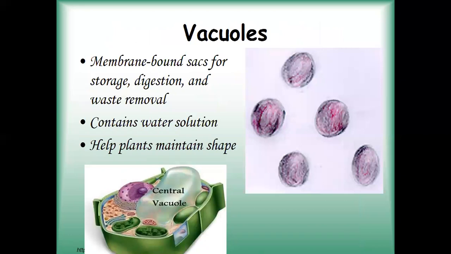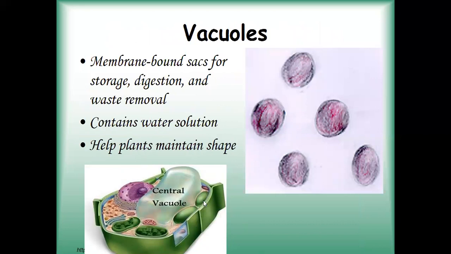The next organelle is the vacuole. A vacuole is an empty space which you see in the cell. These are membrane-bound sacs for storage, digestion, and waste removal. They can be round or irregular in shape, and are sac-like structures bounded by a definite membrane. These sacs are used for storage, for digestion, and also for removal of waste substances. They contain a water solution.